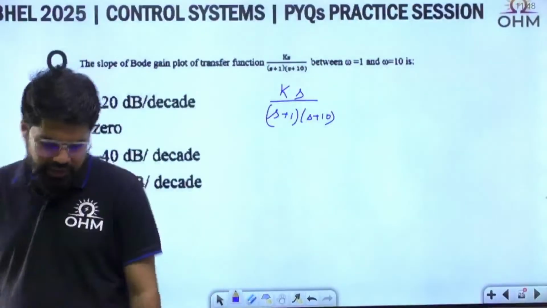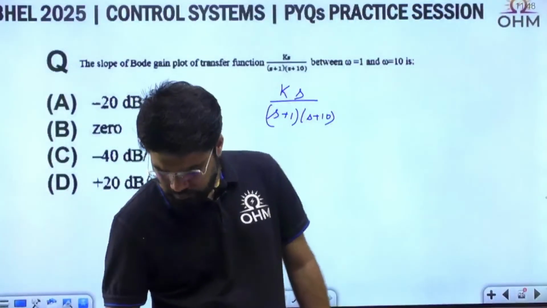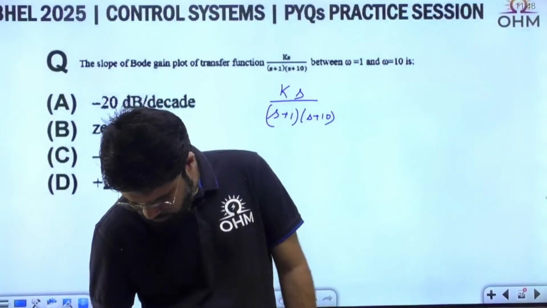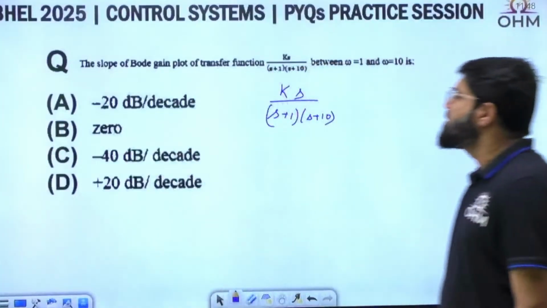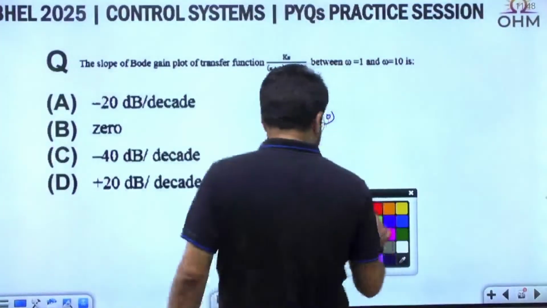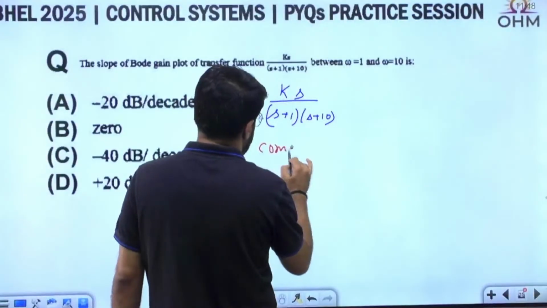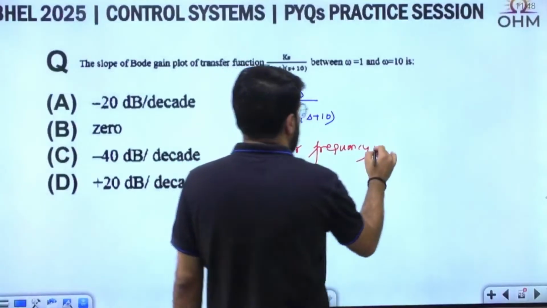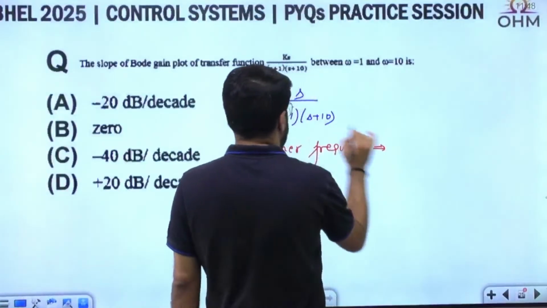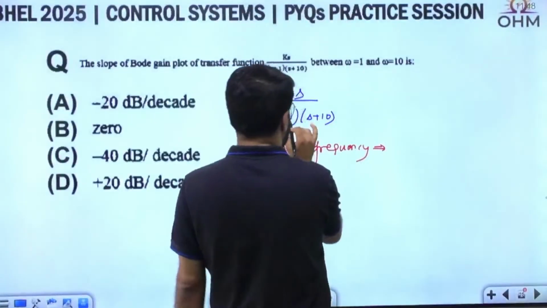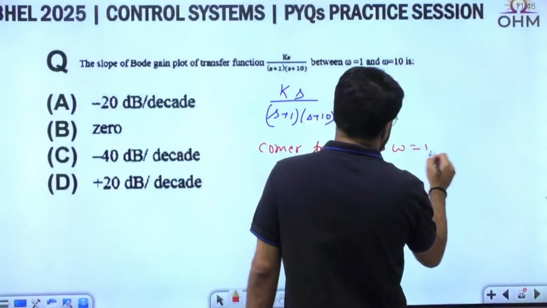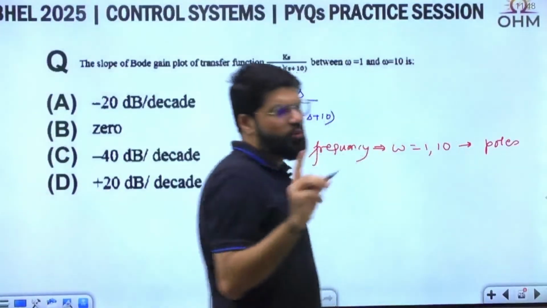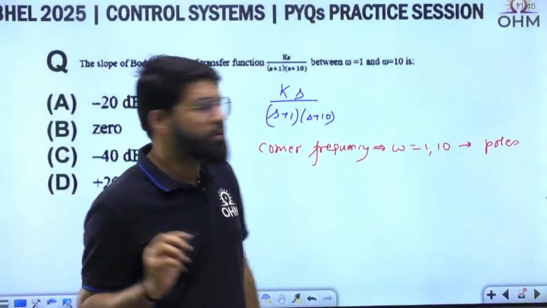Let's see. Anybody, any answer? A, B, A. See, remember that. What are the corner frequencies? That is, s plus 1, s plus 10. So corner frequencies are 1 and 10. Omega equal to 1, omega equal to 10, and both are due to poles. If it is a pole, we know that the slope will change by minus 20 decibel per decade.